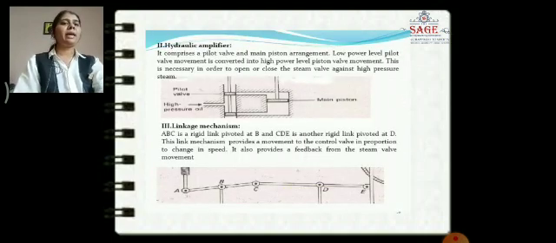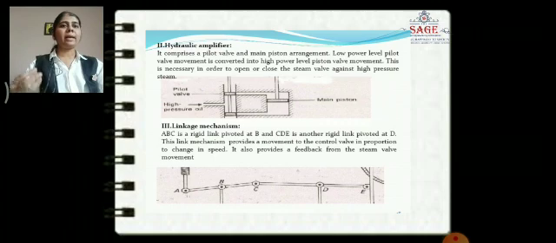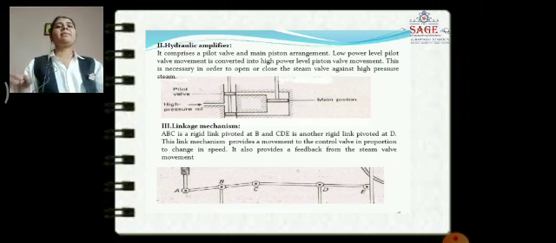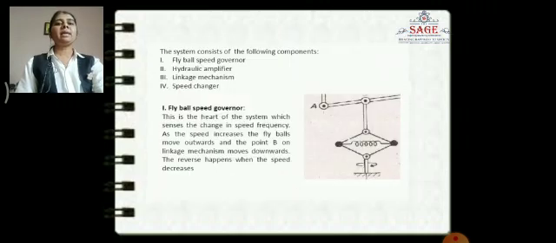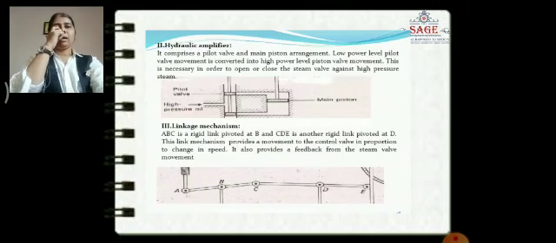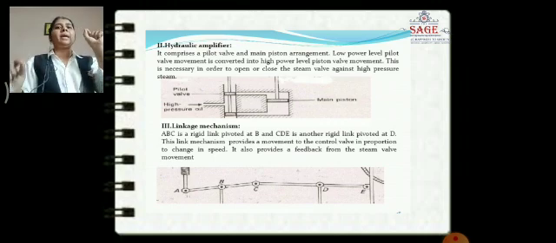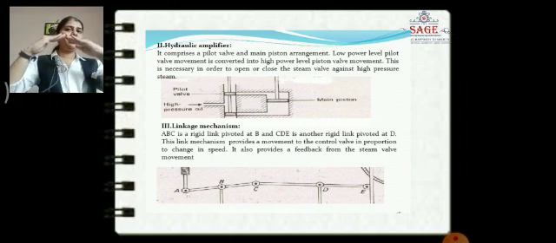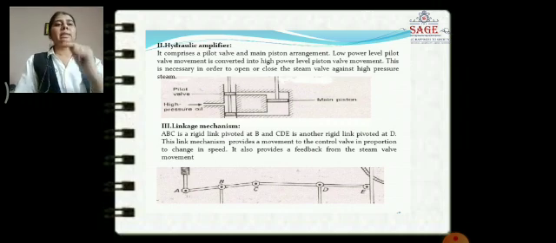Second, the hydraulic amplifier. It is also a main part of the block diagram, because it has two valves, the main valve and the piston valve. Both work for the inlet open and off conditions. The third one is the linkage mechanism. ABC and CDE are the two linkage mechanisms. Point B is pivoted with A and C, and point D is pivoted with C and E.